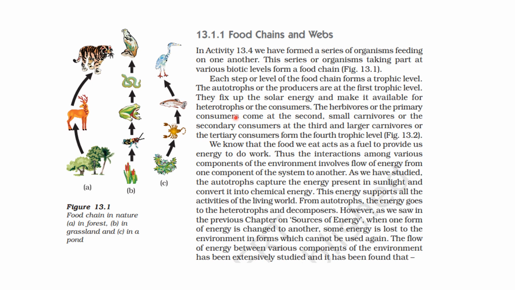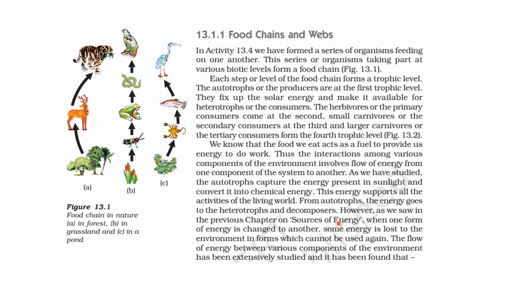Now, we know that the food we eat acts as a fuel to provide us energy to work, okay? Thus, the interaction among various components of the environment involves flow of energy from one component of the system to another. ठीक है, autotrophs जो होते हैं वो sunlight से energy जो मिलती है उसे capture करते हैं और convert करते हैं chemical energy में. Now this energy supports all the activities of the living world, right? Now, from autotrophs, energy goes to heterotrophs and decomposers.